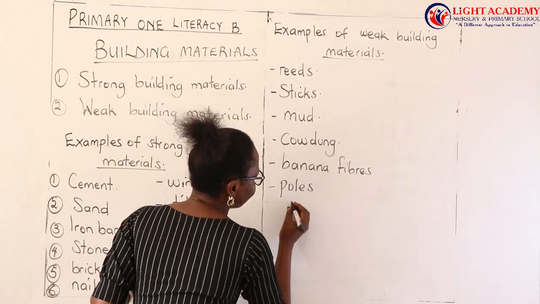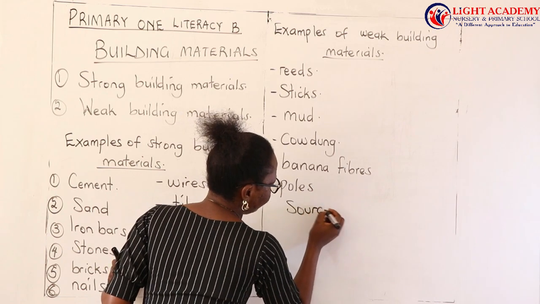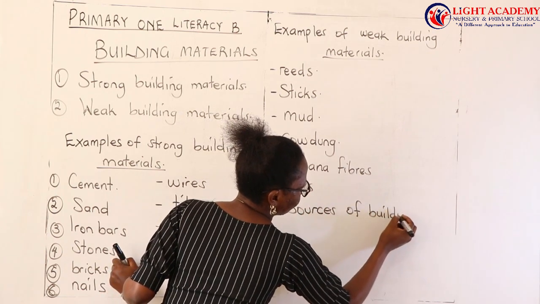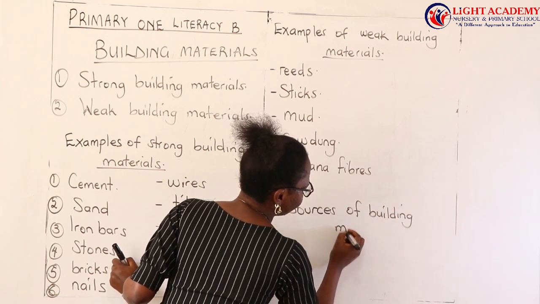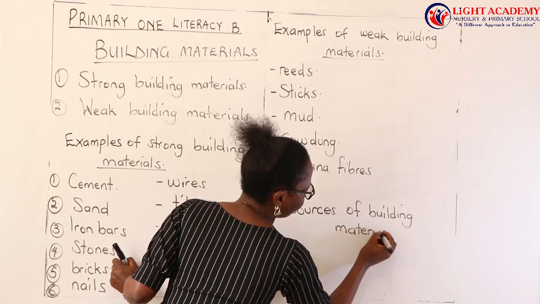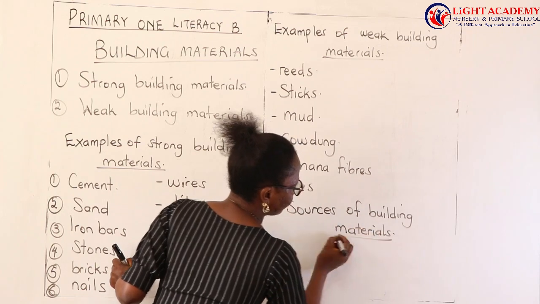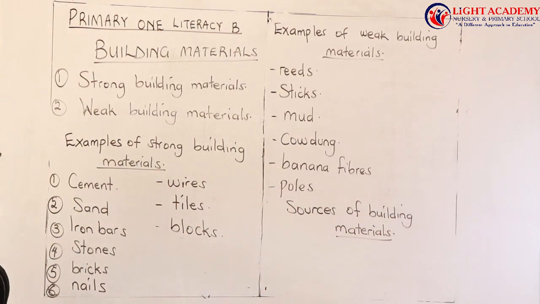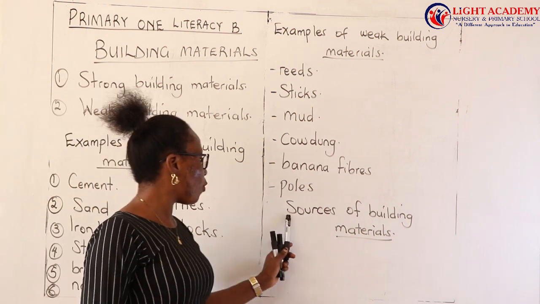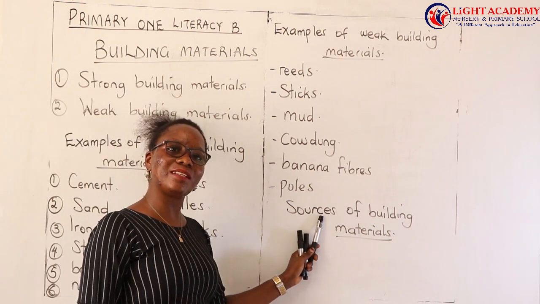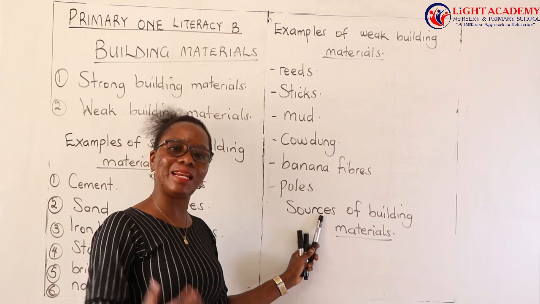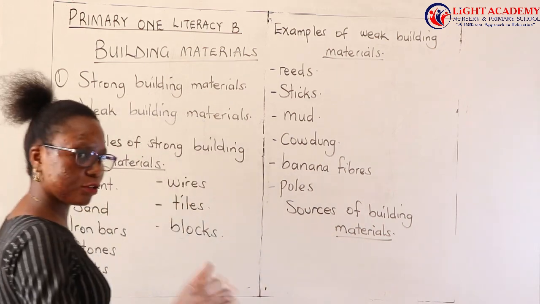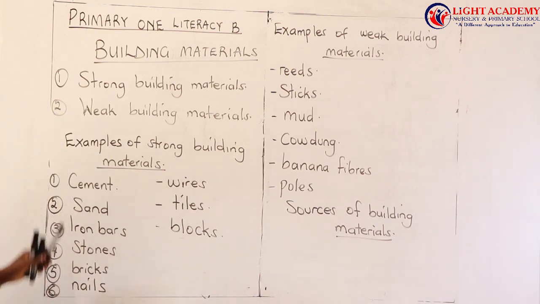Those are what we call the sources of building materials. Where do we get these materials from? When I talk of the word sources, it means the places where we can find these materials. Now we are going to go slowly by slowly. We are going to start with cement.